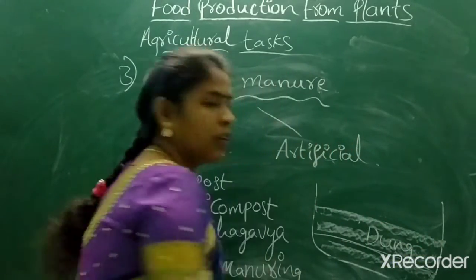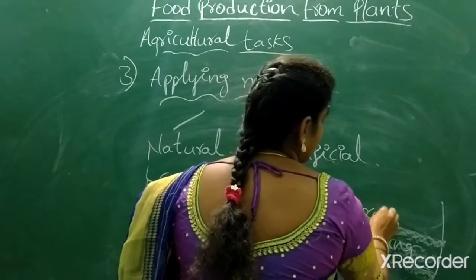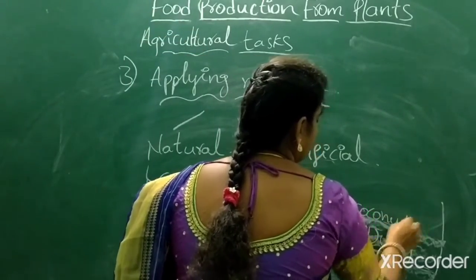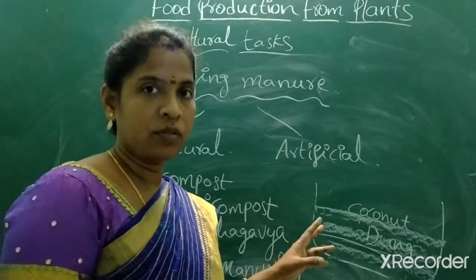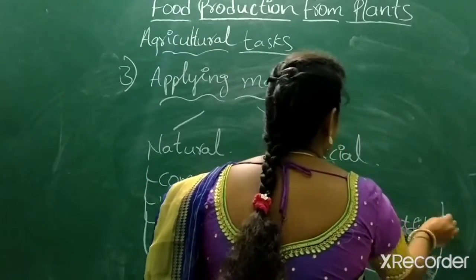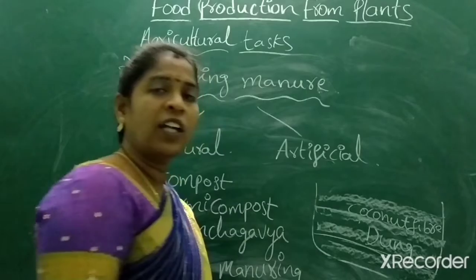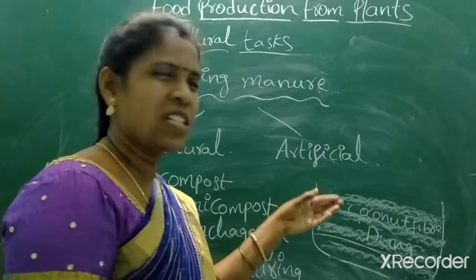After that, they fill it with cocoa peat, coconut fiber. That's what I'm writing here, coconut fiber. Again upon that they add some amount of dung and slightly sprinkle soil.